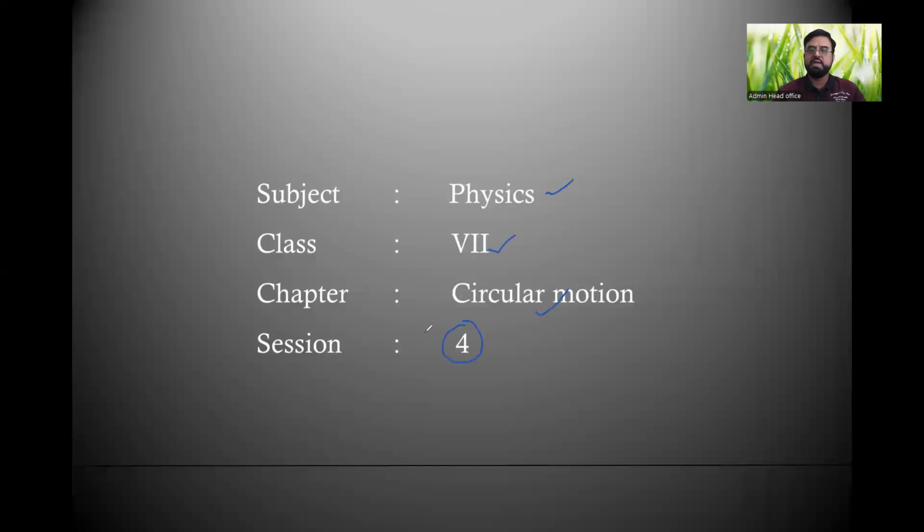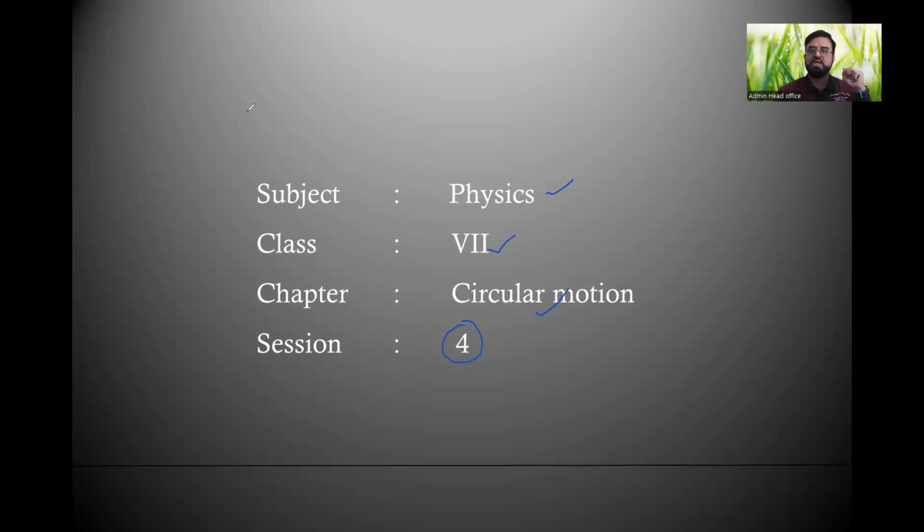Today we are entering session number 4, probably the last session, to know about the very important type of motion called circular motion. Before going for today's session, let us recall, because today's class is completely a grand revision of the chapter with some more addition.